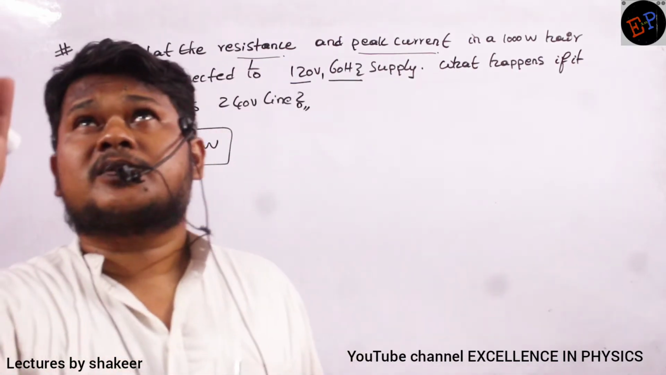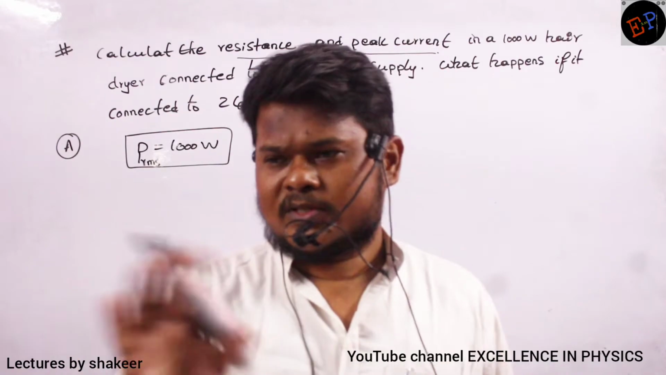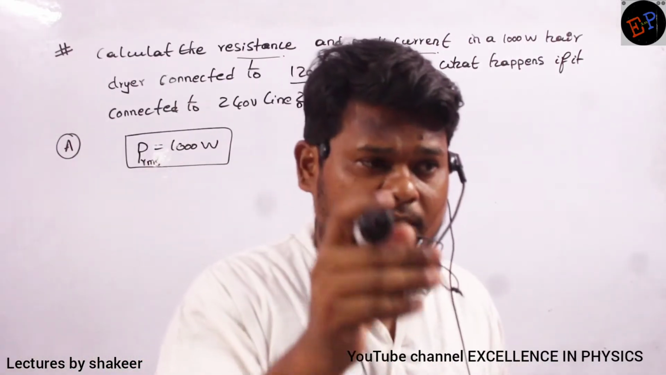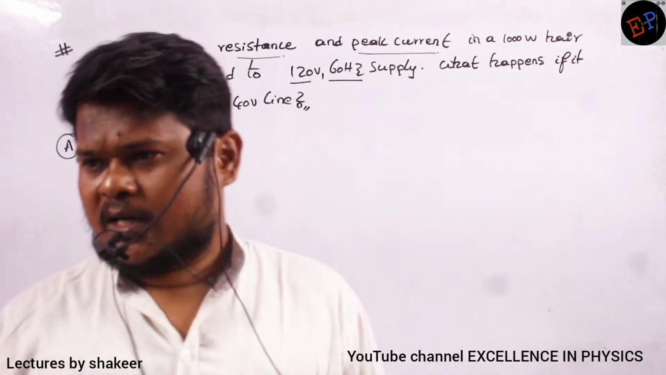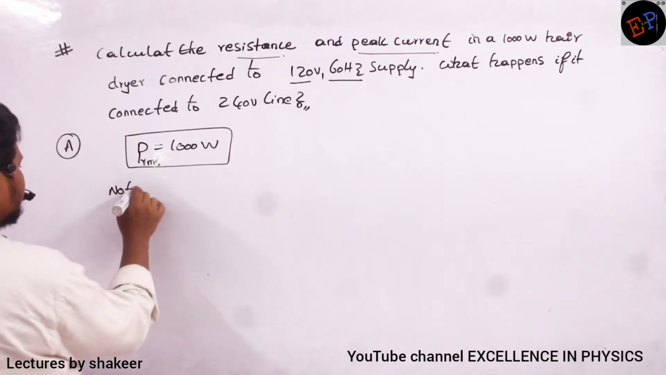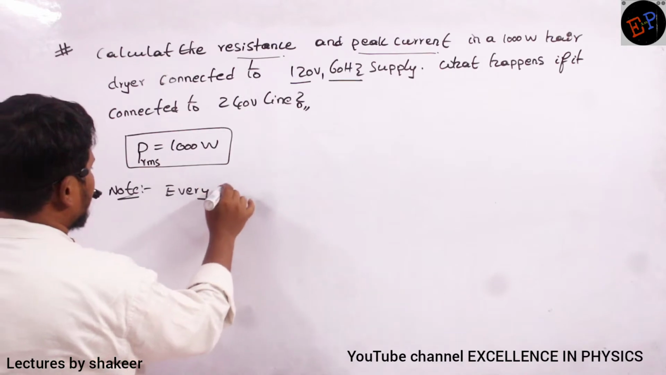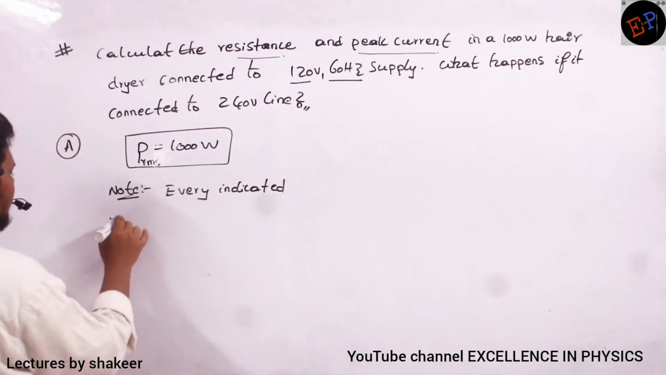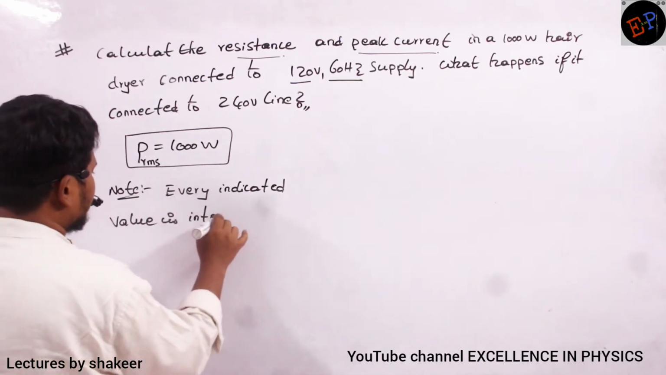See, and on machines also, on this fan it will be written 220 volts. So 220 volts is not average, 220 volts is not maximum, it is only RMS. Every value mentioned will be always in terms of RMS. That is the first point which you should understand. So note point is that every indicated value is in terms of RMS only.